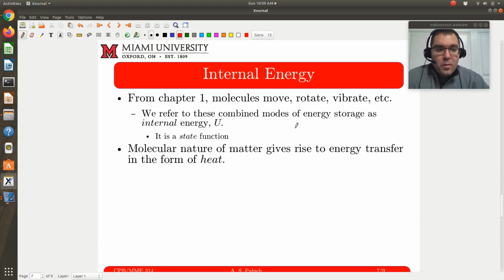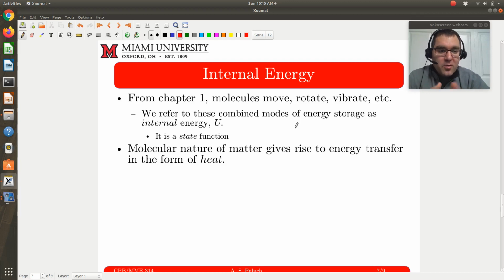A new concept that'll be introduced here, that we kind of mentioned in Chapter 1, is the concept of internal energy. In Chapter 1, we introduced some molecular concepts, namely, we said that molecules move. You looked at an example problem calculating the kinetic energy of molecules in a liquid.